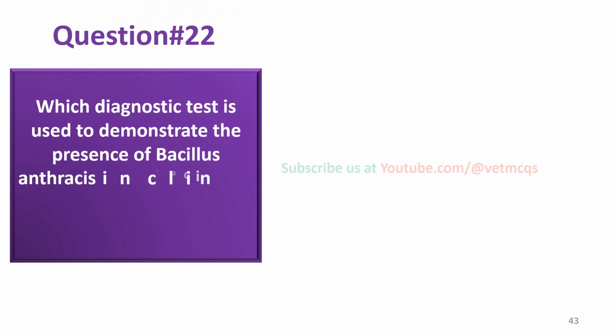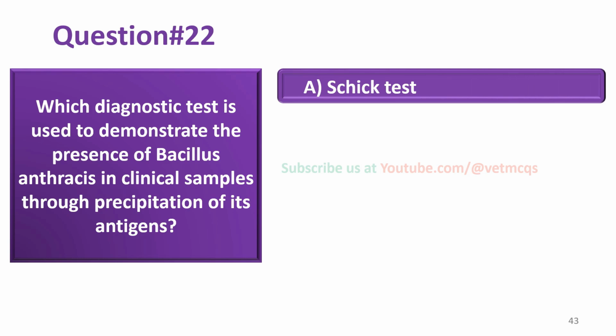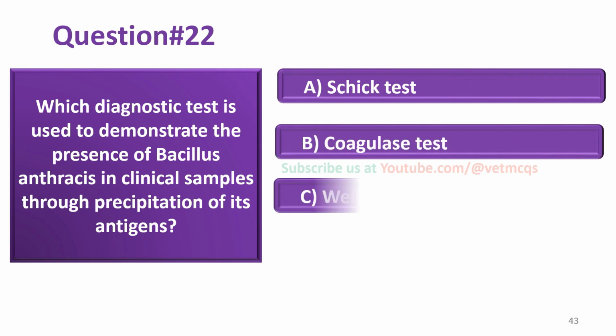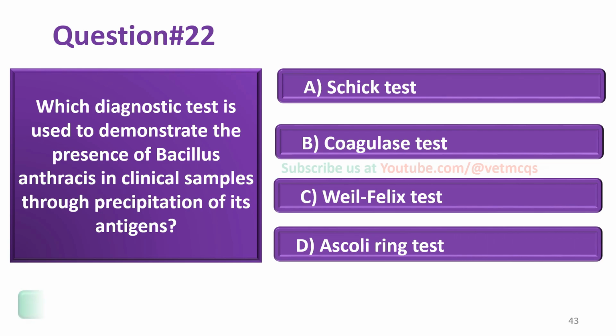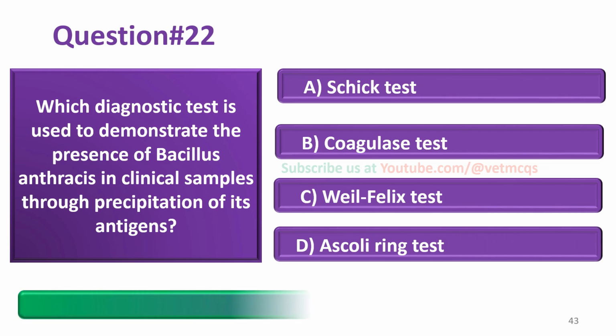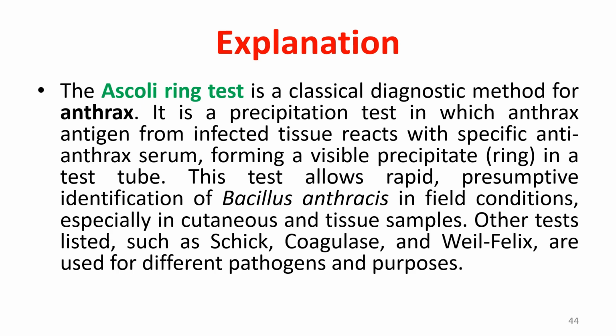Which diagnostic test is used to demonstrate the presence of Bacillus anthracis in clinical samples through precipitation of its antigens? Sheik test, coagulase test, Weil-Felix test, Ascoli ring test. And the correct answer is option D, that is Ascoli ring test.